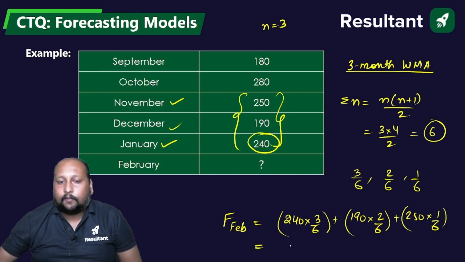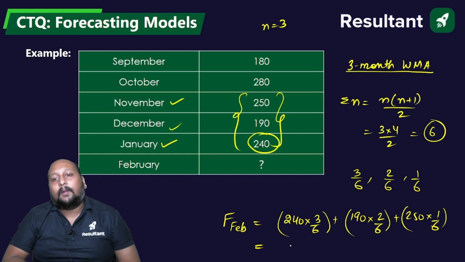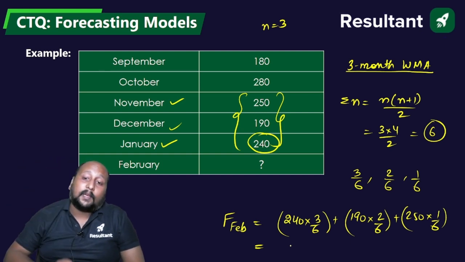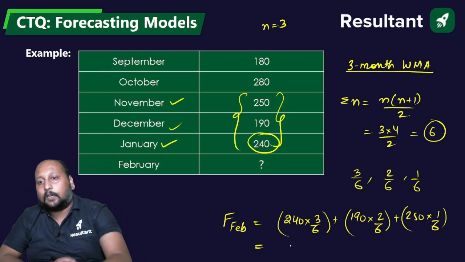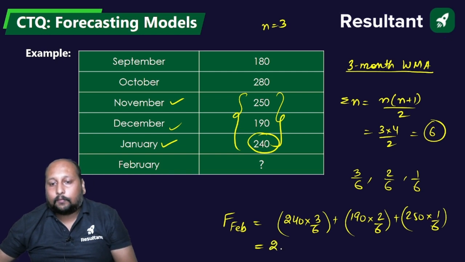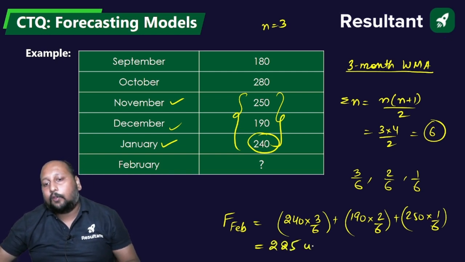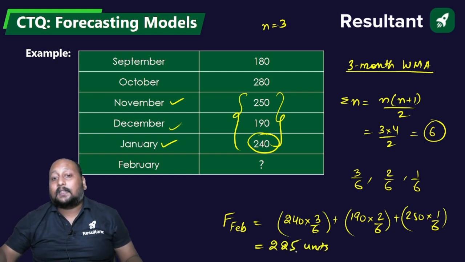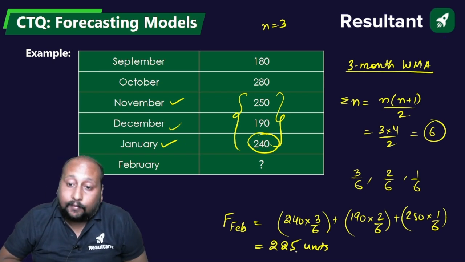Okay, so once you solve it, you will be getting the value for the forecast for the month of February by using the 3-month weighted moving average. So let us calculate what's the value. 240 into 3 plus 190 into 2 plus 250. So we are getting 225 units by using the 3-month weighted moving average method.